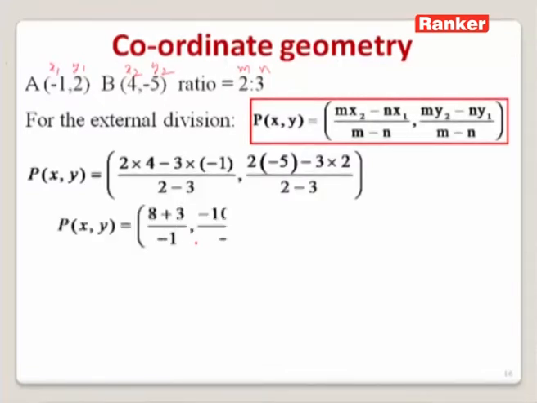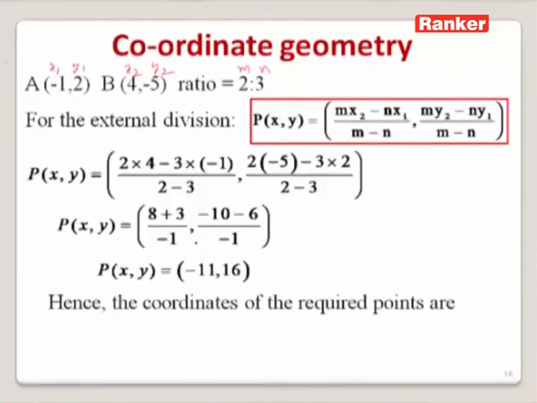On further simplification, we can write P(x, y) as (minus 11, 16). Thereby, we can say that the coordinates of the required point are (1, minus 4 by 5) when the point divides the given line segment internally and (minus 11, 16) when the point divides the line segment externally.